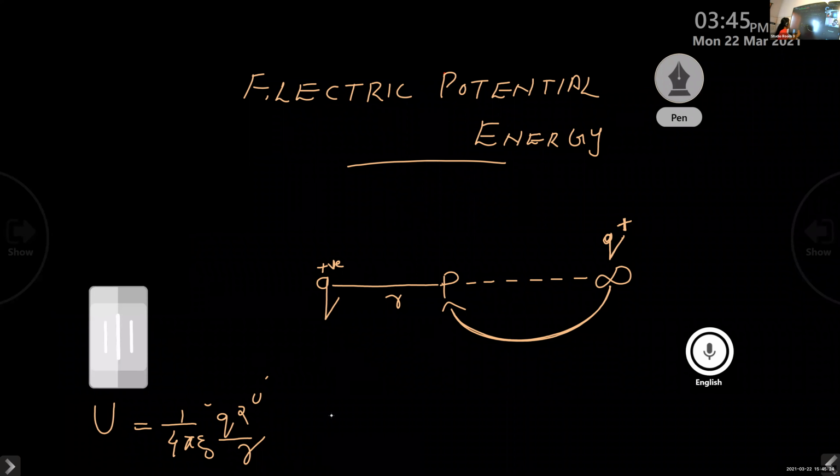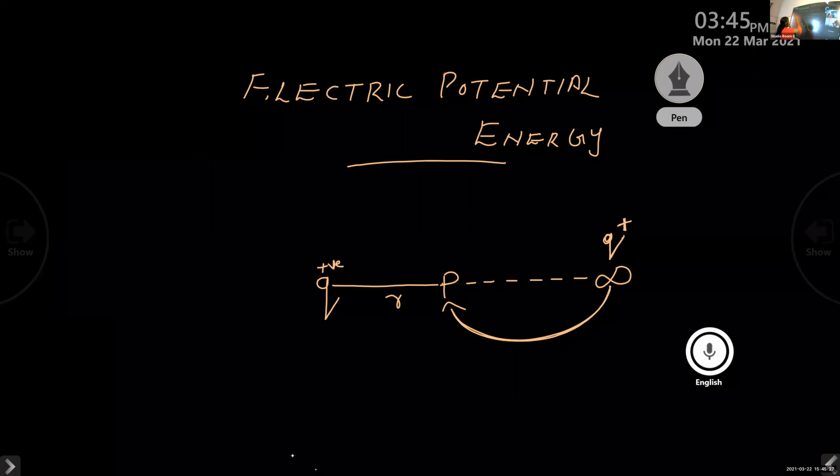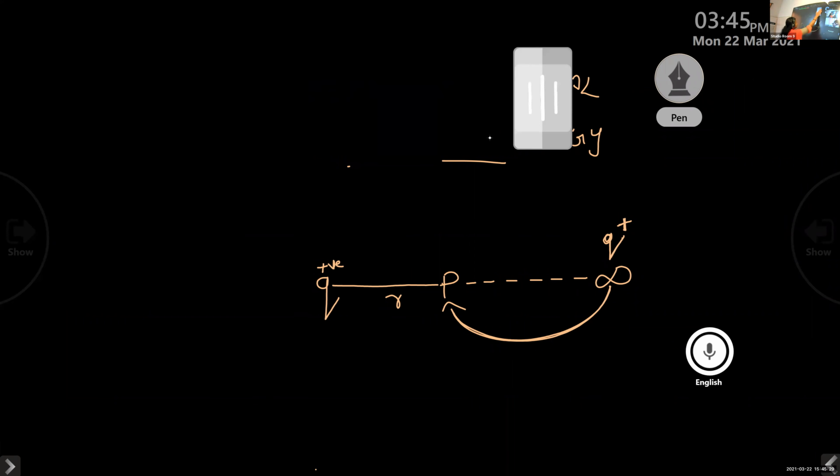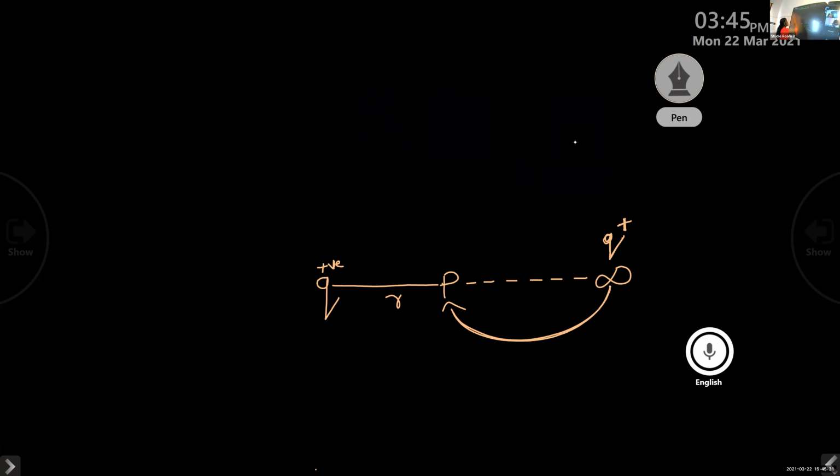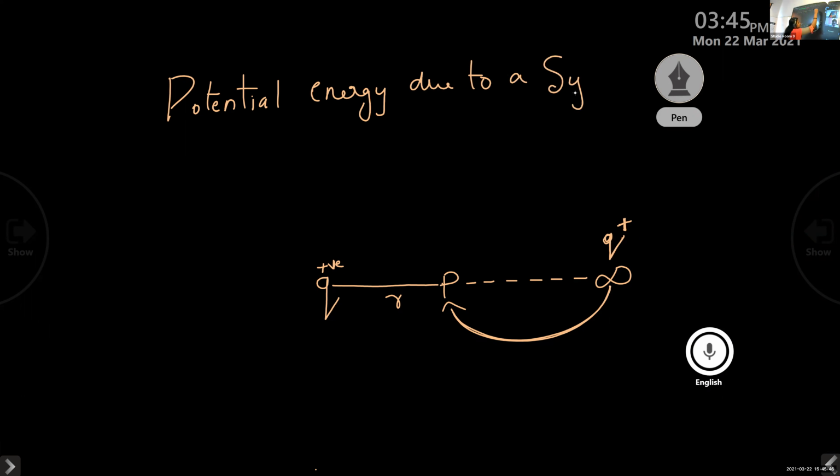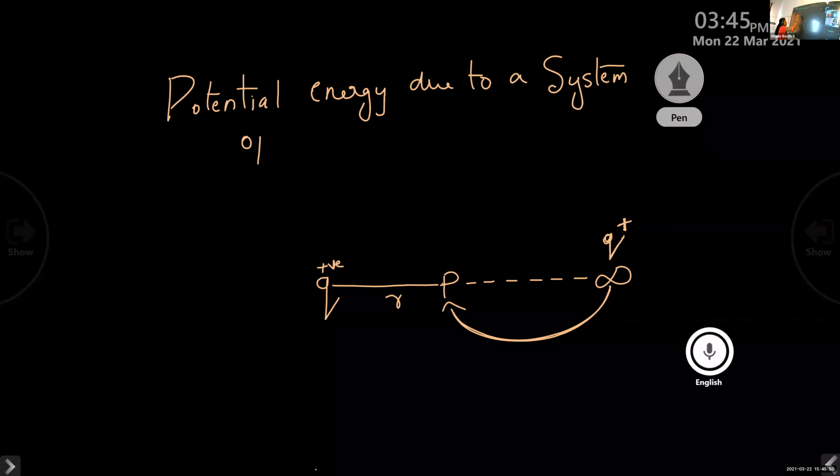So write the next heading: potential energy due to a system of two charges.